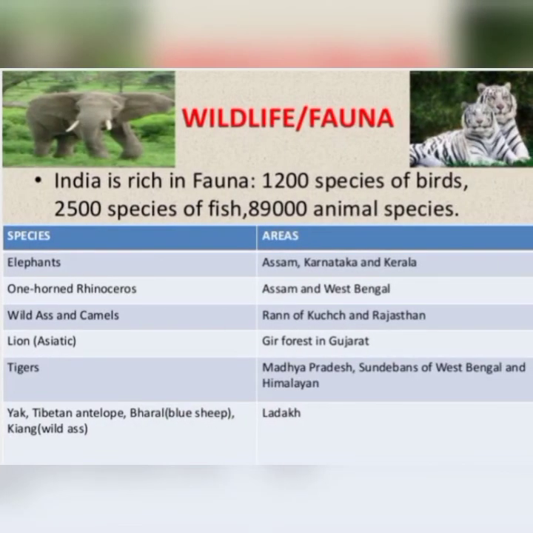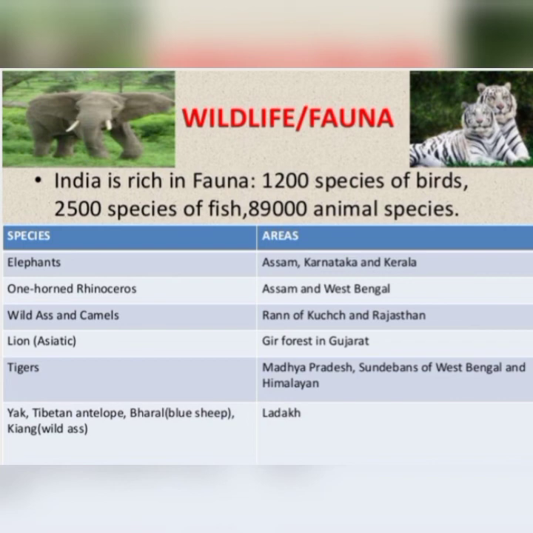Next, we are going to discuss wildlife, which means fauna. India is rich in fauna. We have in total 1,200 species of birds, 2,500 species of fish, and 89,000 animal species in our country. Some areas are famous for some animals, such as Assam, Karnataka, and Kerala, which are famous for elephants.